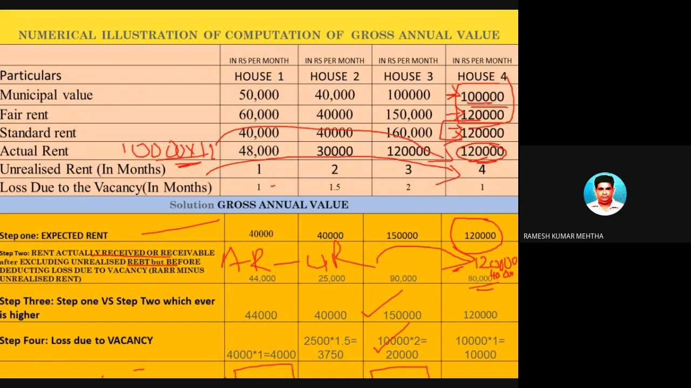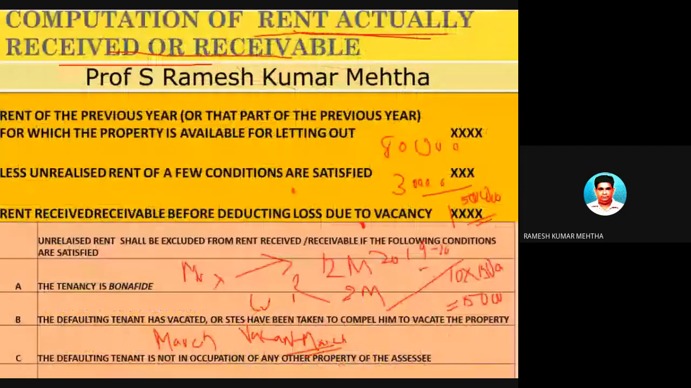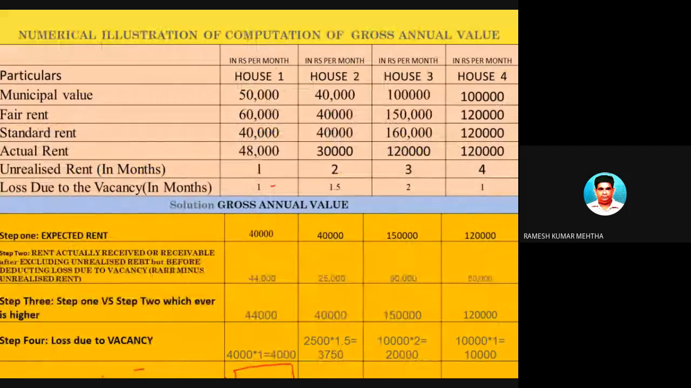Now third step. What is third step? Third step is in दोनों में से whichever is highest. So you will get 1,20,000. Out of 1,20,000 versus 80,000, step 1 versus step 2, whichever is the highest, which is 1,20,000, which is the answer to the third step. Fourth step, you have to find out loss due to vacancy. This particular house property was vacant for how many months? The fourth house was vacant for 1 month, and loss because of the vacancy of 1 month is equal to 1 month into 10,000 rupees.